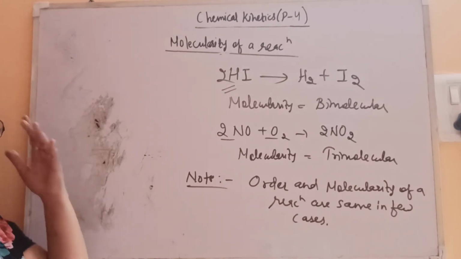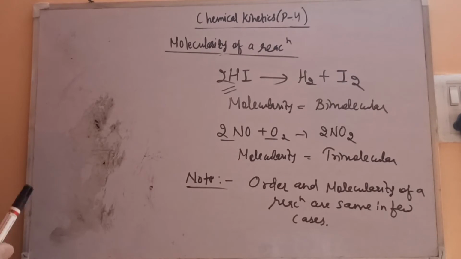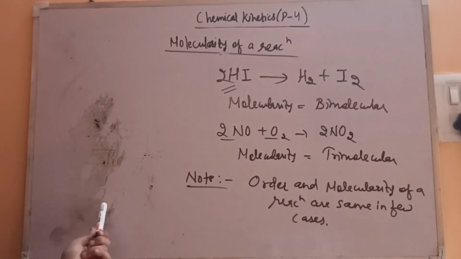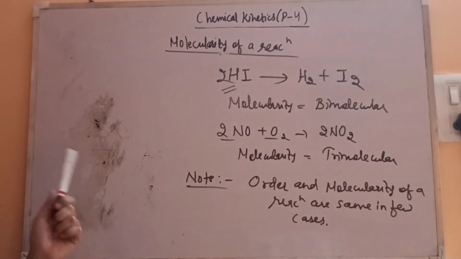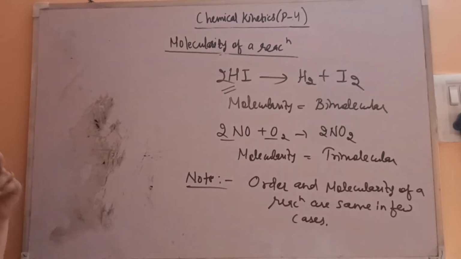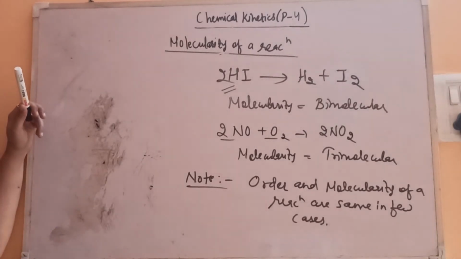That's why when we defined the order of the reaction, we mentioned that alpha and beta may or may not be equal to A or B. So this happens with a few reactions, that molecularity is the same and order is also the same, second order or bimolecular, fine, but we can't always say that it is equal.